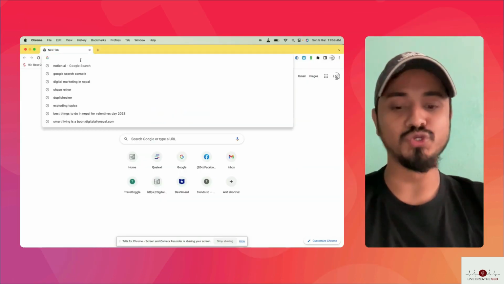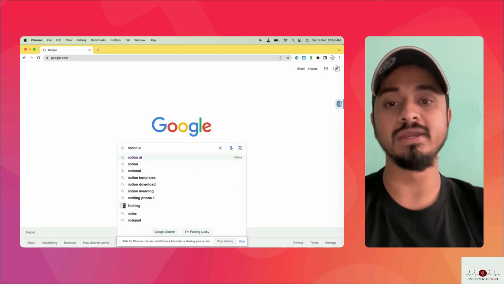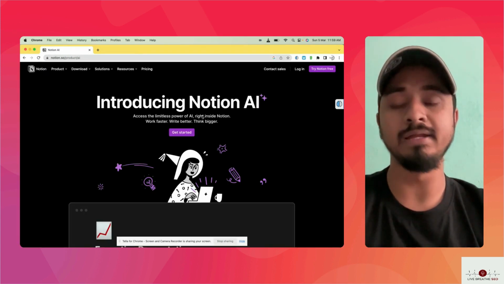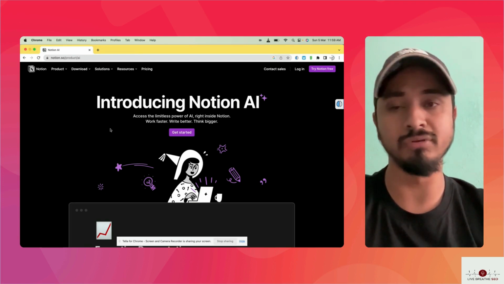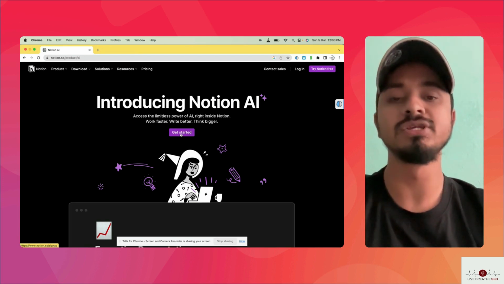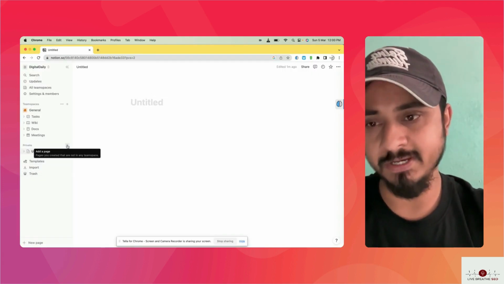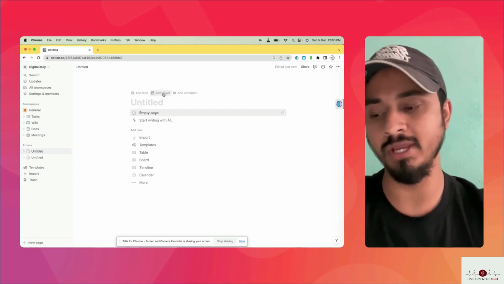Okay, guys, to use Notion AI, you need to simply go to Google and type Notion AI, and click on this Notion AI. Obviously, you need to have a Google account or email account. You need to sign up to Notion, so click on Get Started. Then you need to click plus here, and it's going to generate a new template.